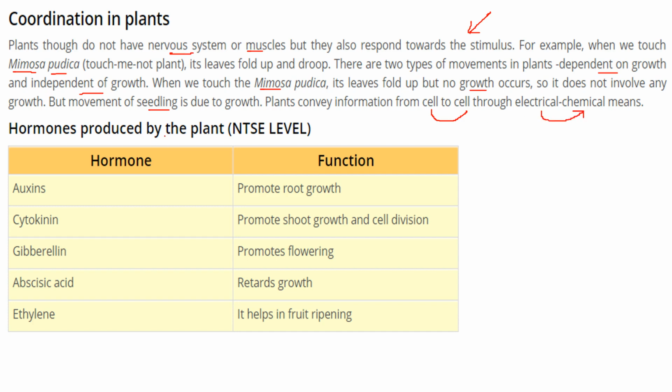Hormones are produced in plants, and these are their functions. Auxins promote root growth, cytokinin promotes shoot growth, branch growth and cell division. Gibberellin is for the promotion of flowering, abscisic acid is for retarding growth, and ethylene helps in fruit ripening.